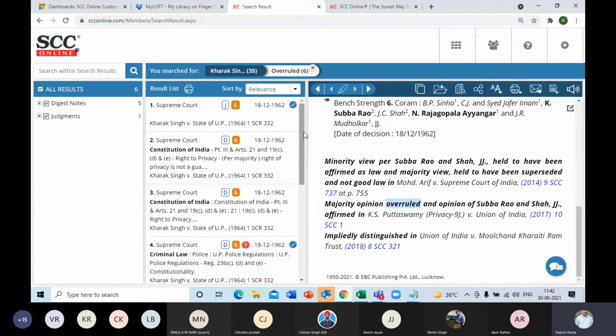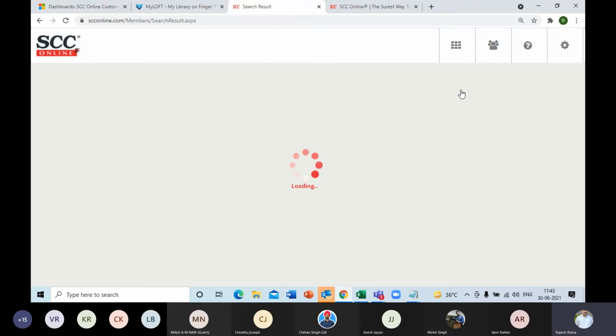Now, there could be judgments falling on a similar line of law, maybe on the right to privacy, as this case law is. So if I want to see what has been the treatment given to this judgment in other similar judgments, I'll use this option over here, that is case reference, which is the third icon in the third column. A single click on this icon, case reference, will now give me all those judgments or digest notes where this case has been cited or referred.